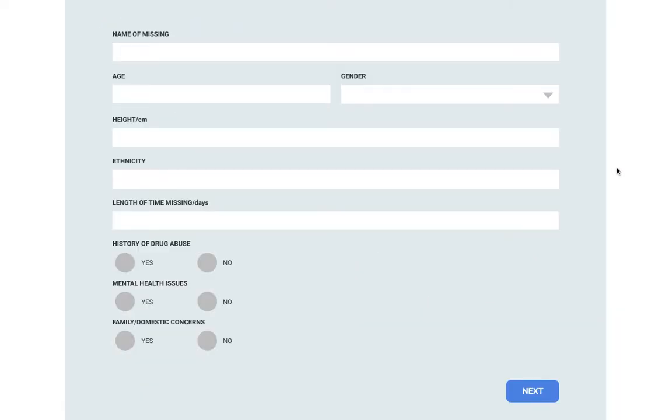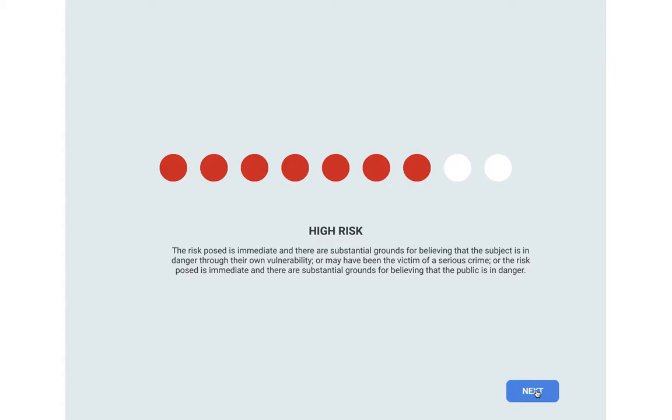So the app firstly has a form which has some general information here, some personal information, as well as information that would help in doing the risk assessment. So history of drug abuse, mental health issues, family or domestic concerns, and there is some more to be added as well, which would determine the risk.